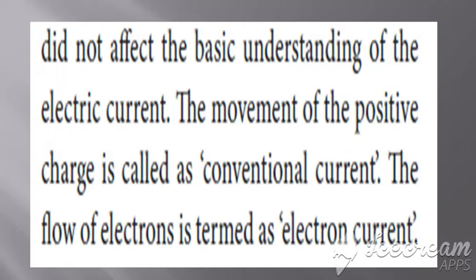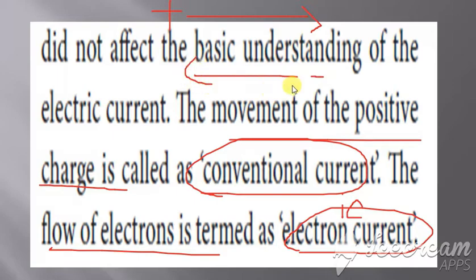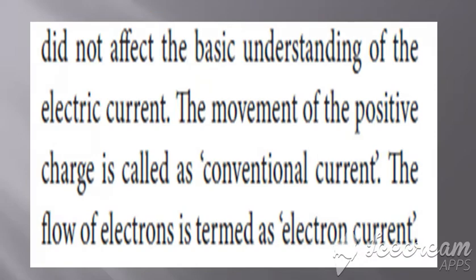The movement of the positive charge is called conventional current. Suppose the positive charge is moving, that is called conventional current. If the electrons are moving, that is called electron current. That electron current term is later called electric current. It's not that the positive charge will not move. Positive charge also moves and the negative charge also moves. Negative charge is called the electron. Positive charge is called the proton. If the positive charge is moving, that is conventional current. If the negative charge is moving, that is called electron current. Hence the flow of electrons is called the electron current.